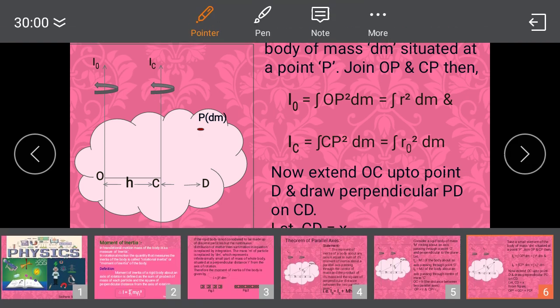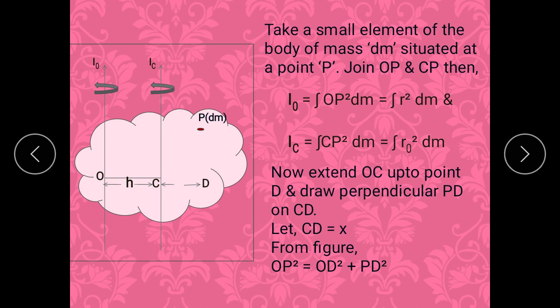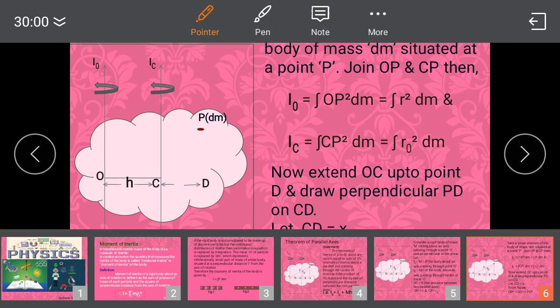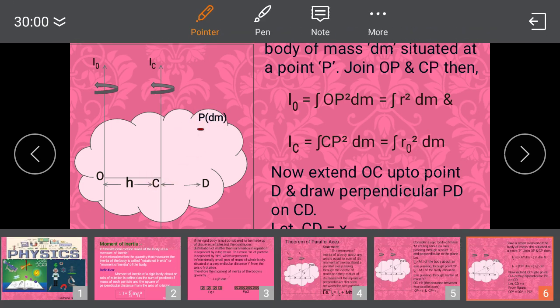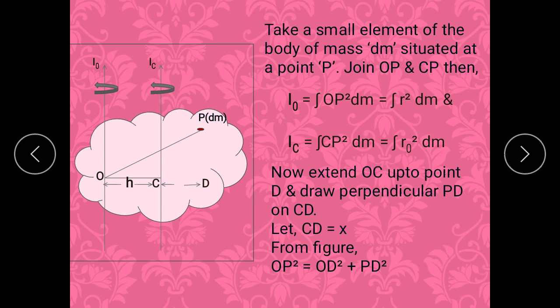Now what we have to do? Take a small element of the body of mass dm. We have taken over here a small element of mass dm, which is situated at point P. Now we have to join OP and CP. So we have joined OP, and the distance OP is nothing but r.